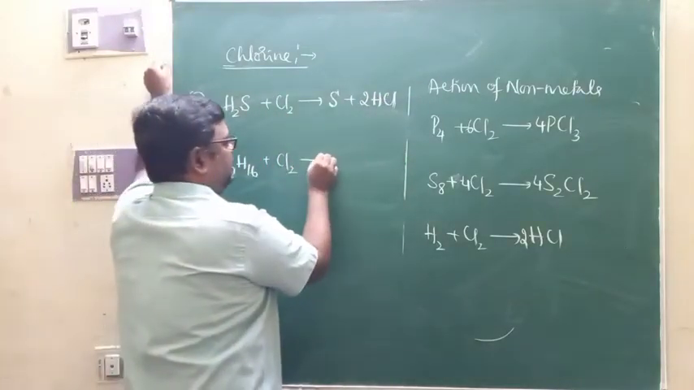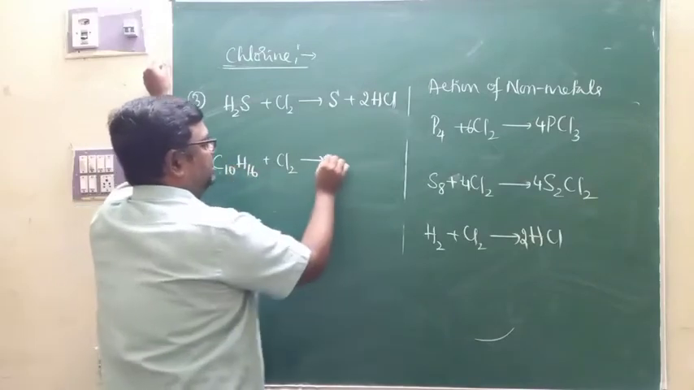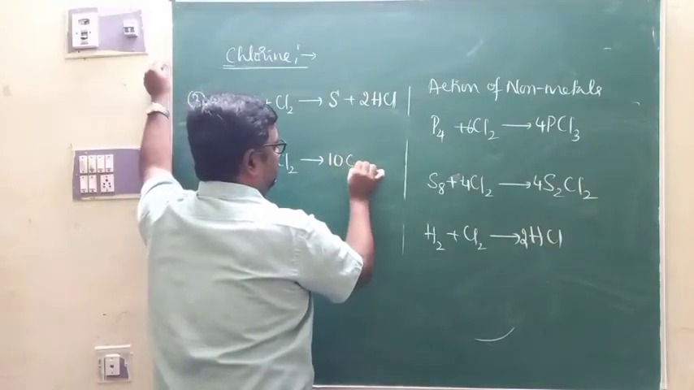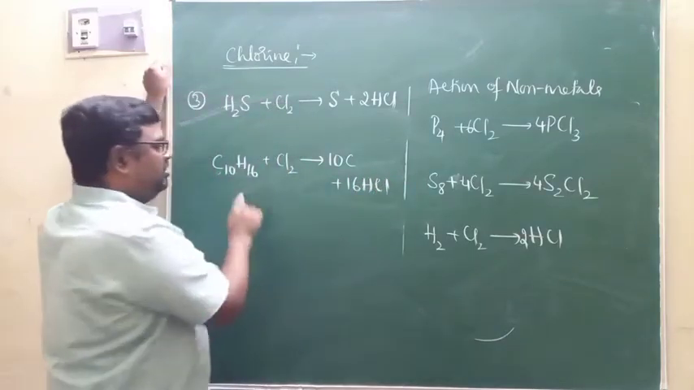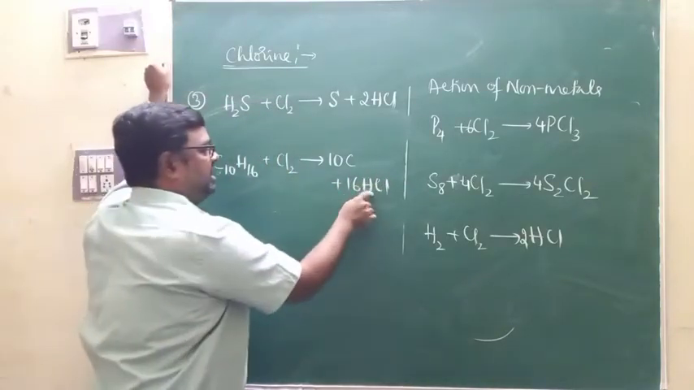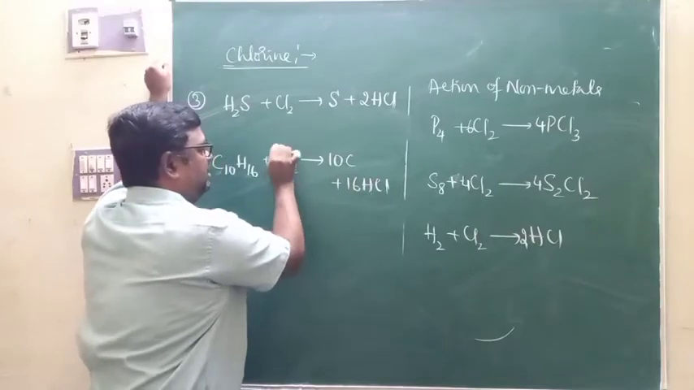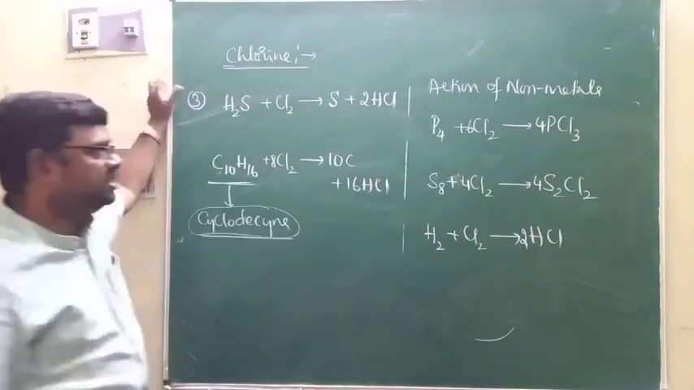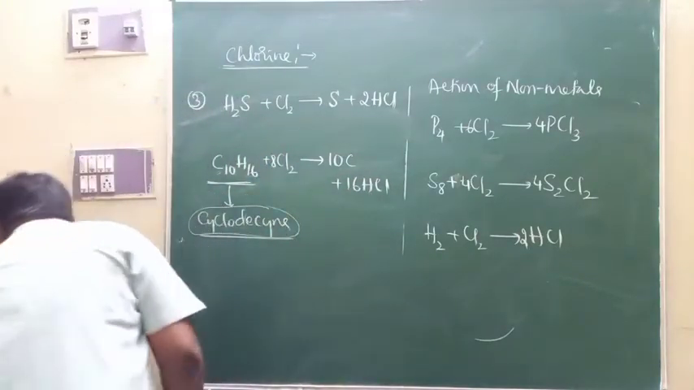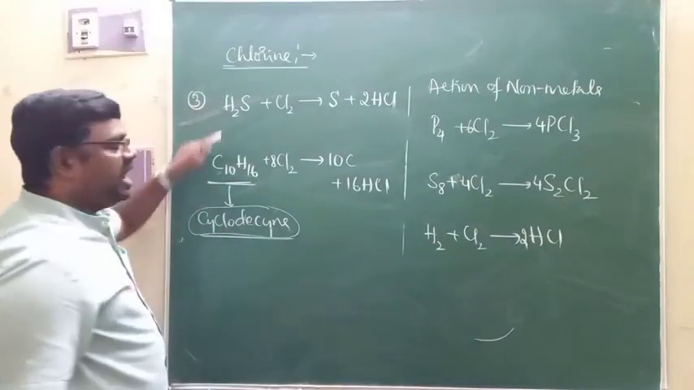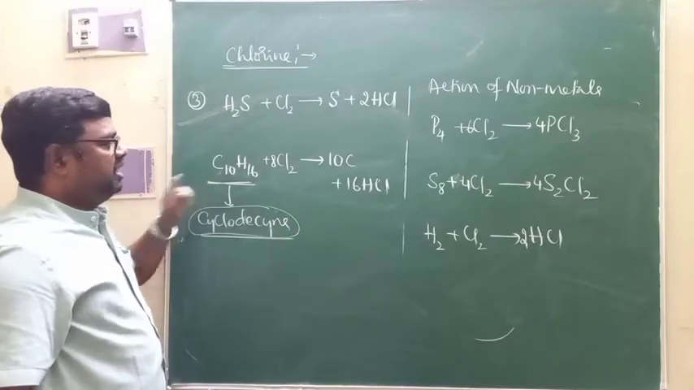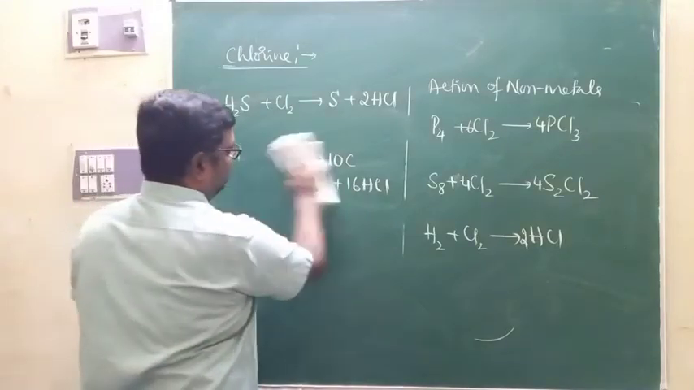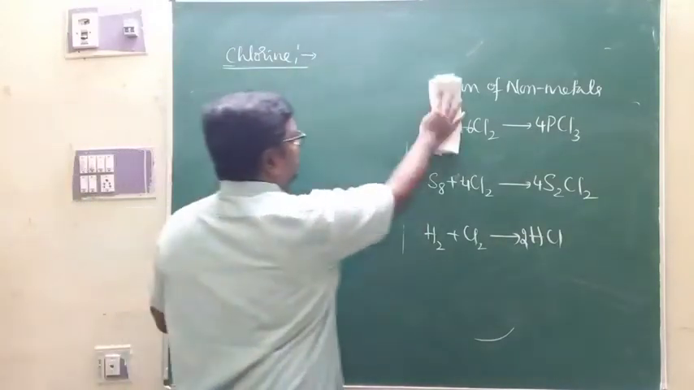Here chlorine reacts with C10H16, and that leads to the formation of 10C and of course 16HCl. All the hydrogen atoms are converted to hydrochloric acid. Since 16HCl is formed, it is 8Cl2 here, 10C. This is what we call the reaction of chlorine on certain compounds containing hydrogen. Because of its affinity with hydrogen, it converts hydrogen into hydrochloric acid.